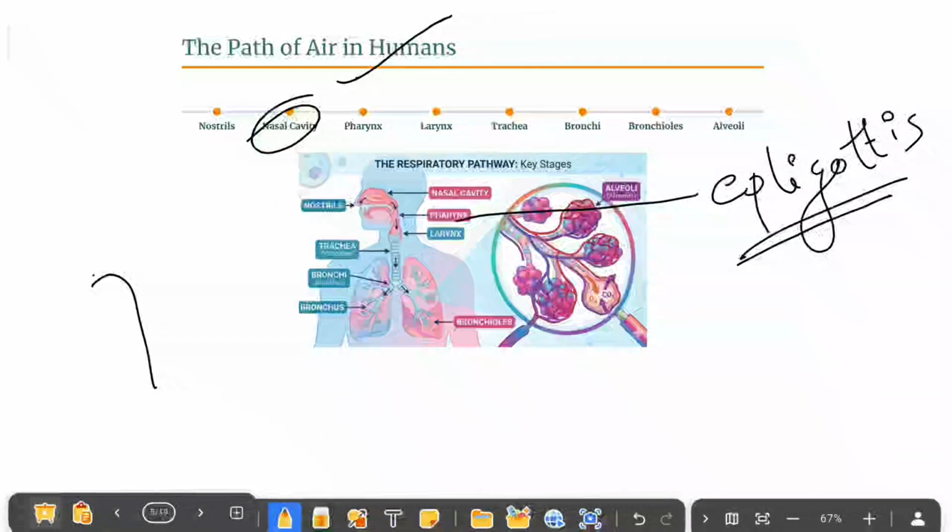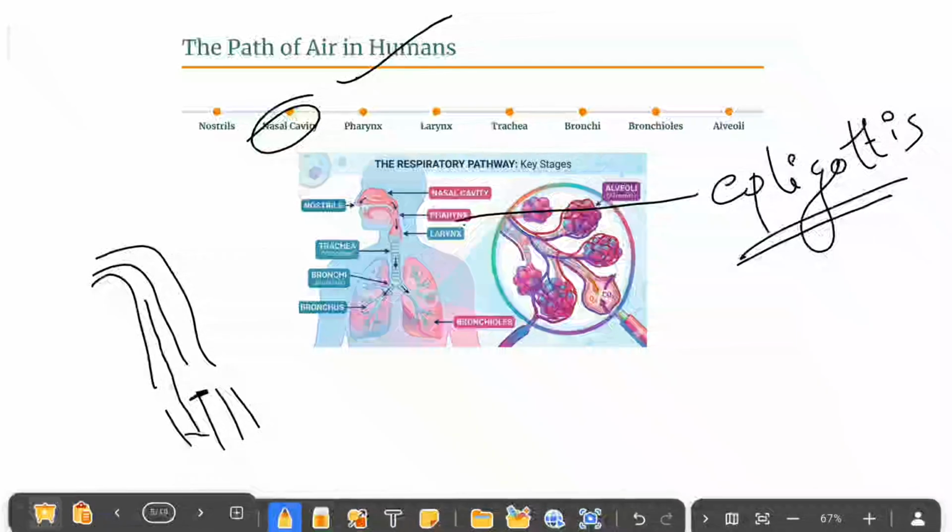When we are eating food, the epiglottis blocks our windpipe and allows the food to go through to the stomach.